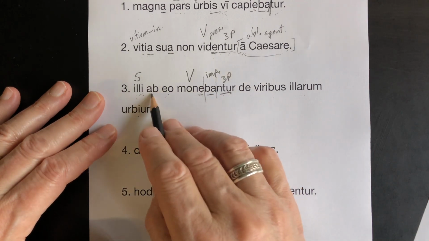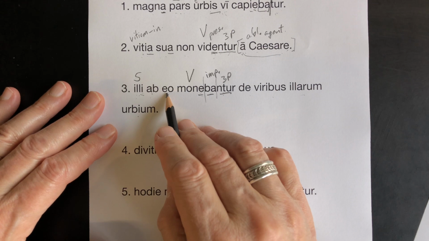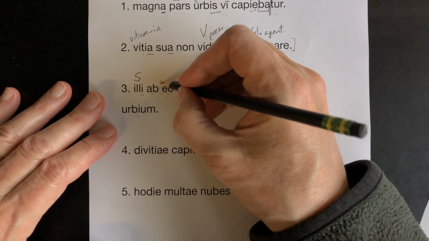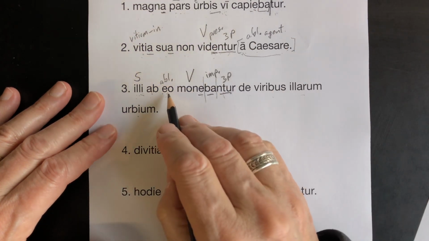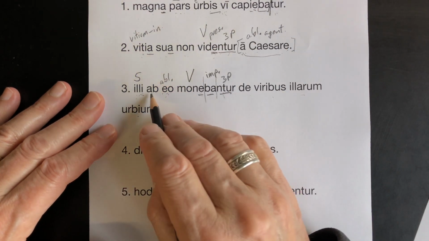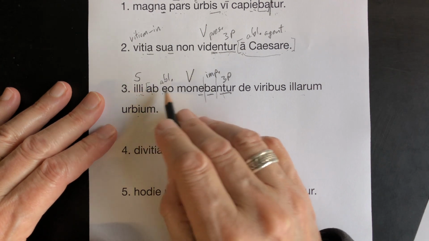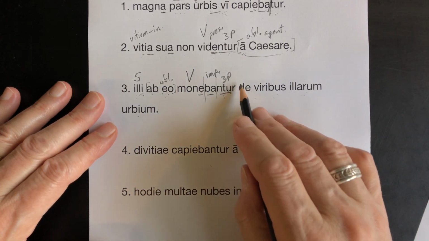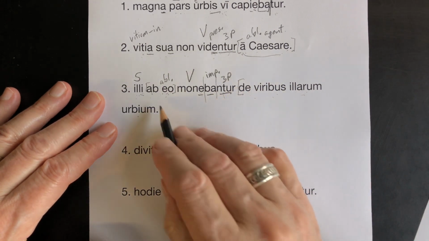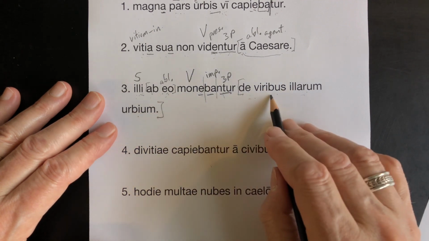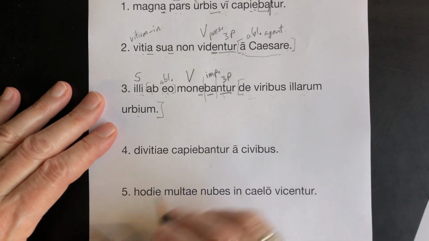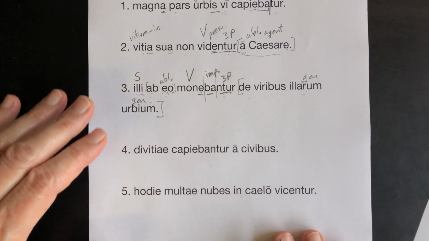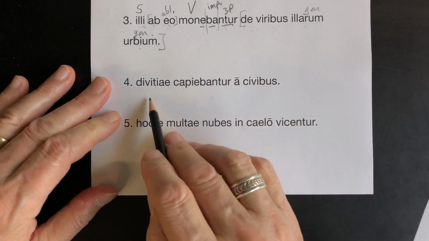Ab eo, by him, yeah, that works. See a passive verb form, look for the ablative. And again, ab eo, by him, that's a person, so we use the preposition. Little chunk there: de viribus illarum urbium. About, another prepositional phrase here. About the strength of those cities. Little genitive there. Good. All right. Number 4.